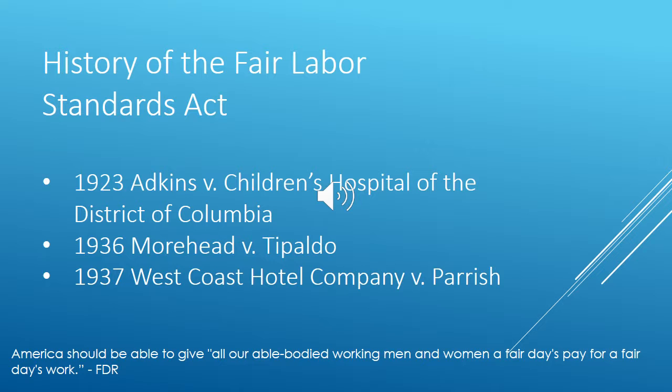In 1923, with the case of Adkins versus the Children's Hospital of the District of Columbia, the Supreme Court threw out a law that Washington, D.C. had that set a minimum wage for women.